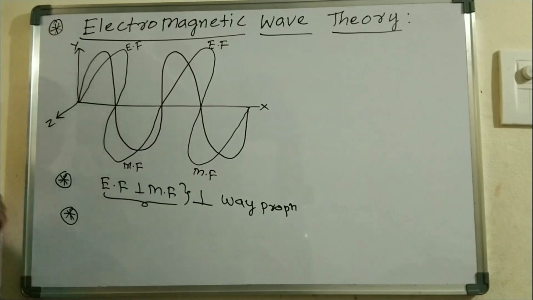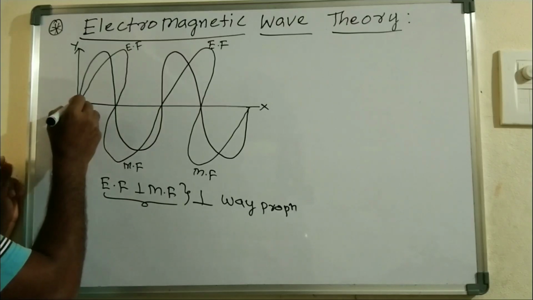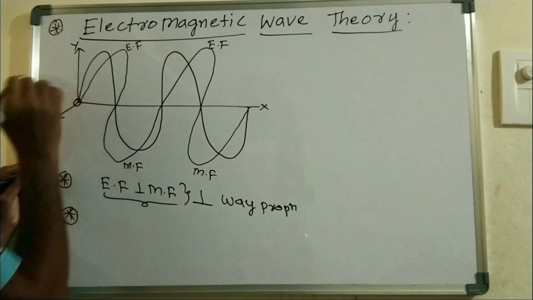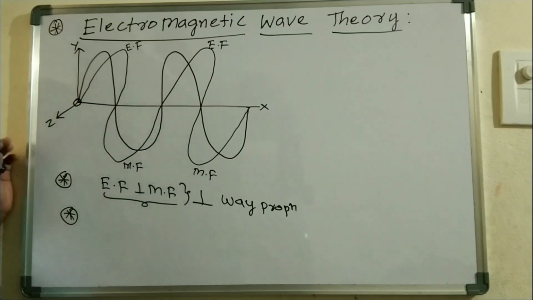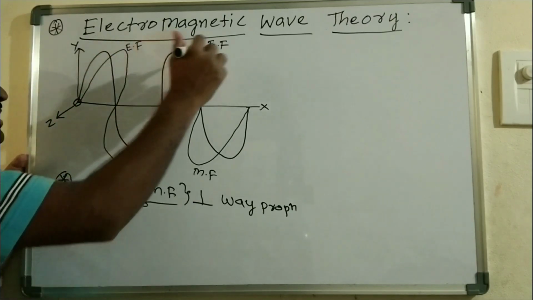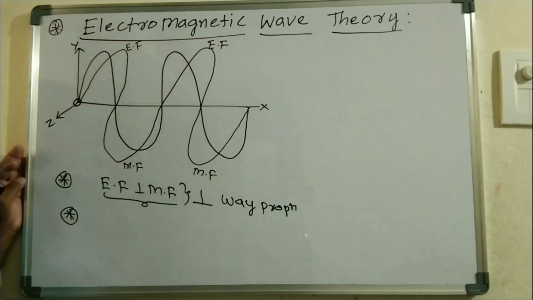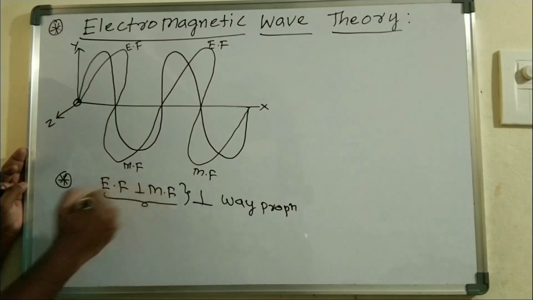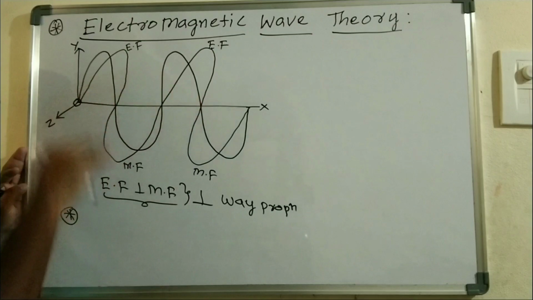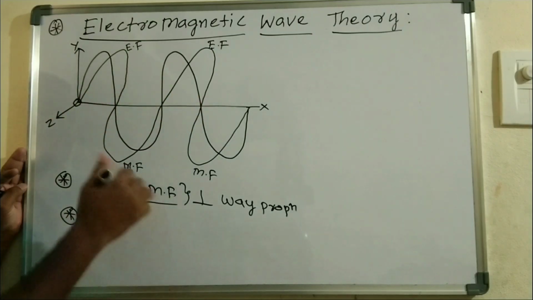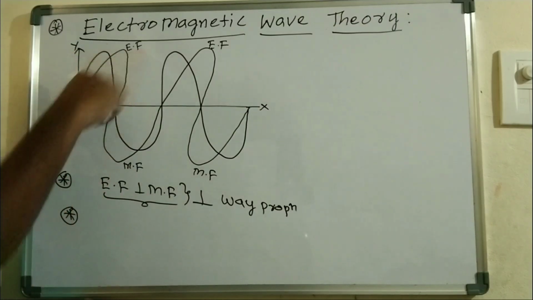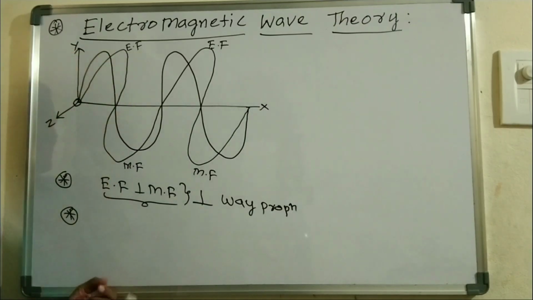James Maxwell suggested that whenever a charged particle is accelerated, it continuously produces an electric field and a magnetic field, and these two fields are perpendicular to each other and perpendicular to the direction of propagation, and they are transmitted in one particular direction.